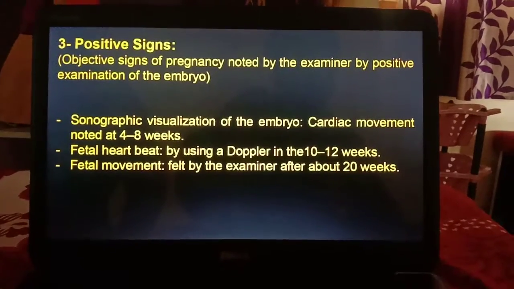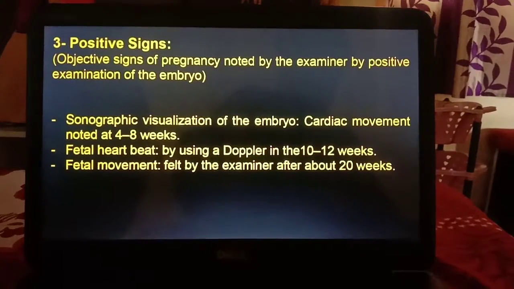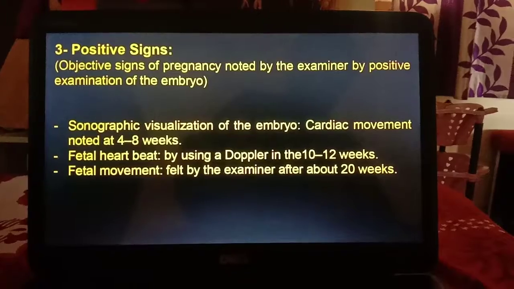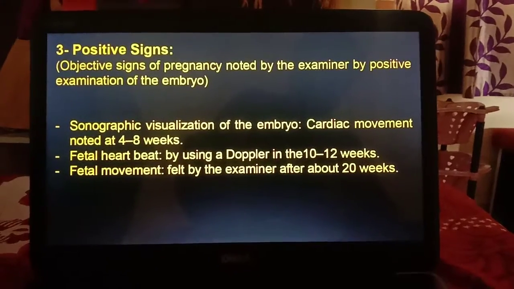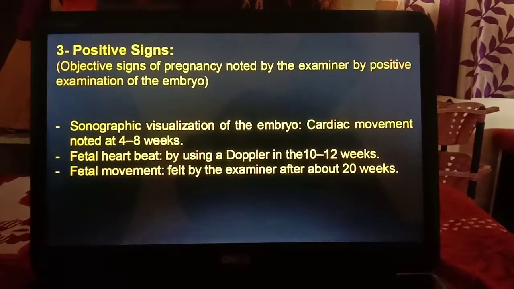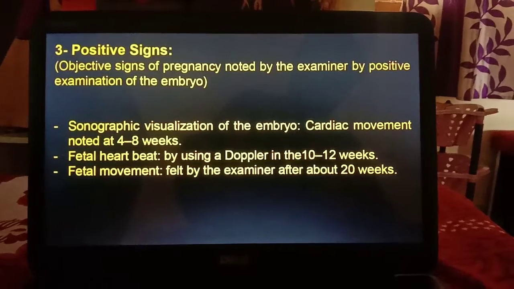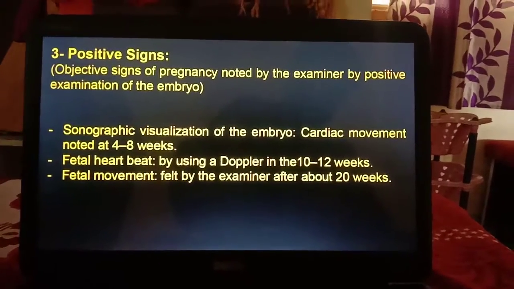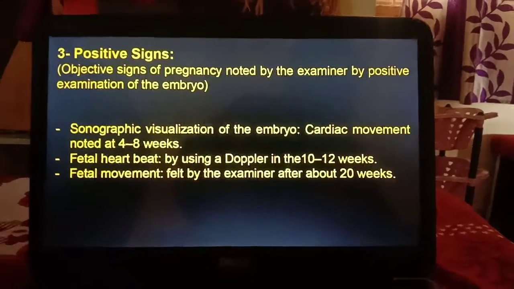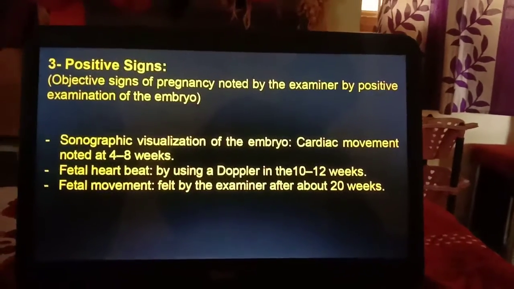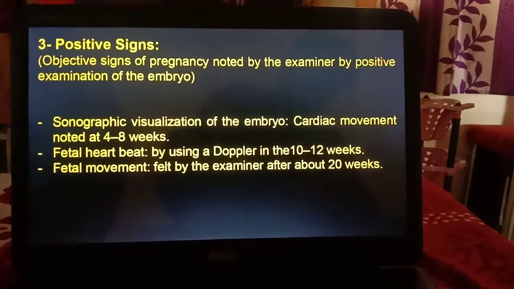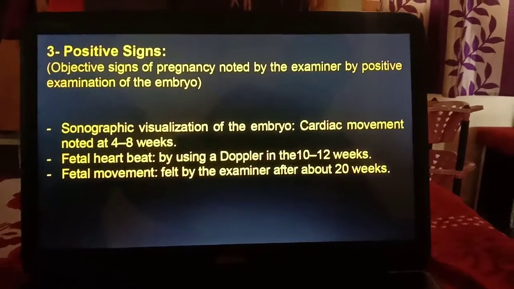The positive signs are the objective signs of pregnancy noticed by the examiner through positive examination of the embryo. They can be detected through a few examinations: sonographic visualization of the embryo, cardiac movement noted at 4 to 8 weeks, the fetal heartbeat by Doppler at 10 to 12 weeks, and fetal movement felt by the examiner after about 20 weeks.